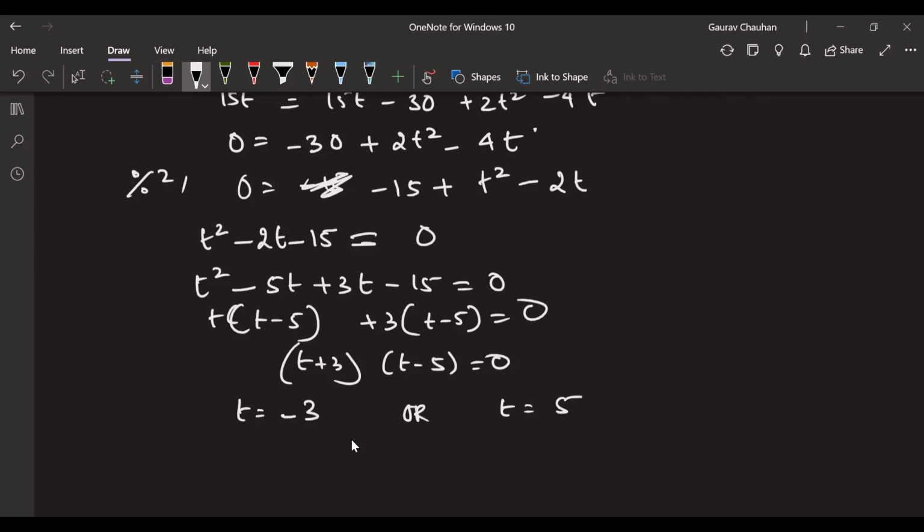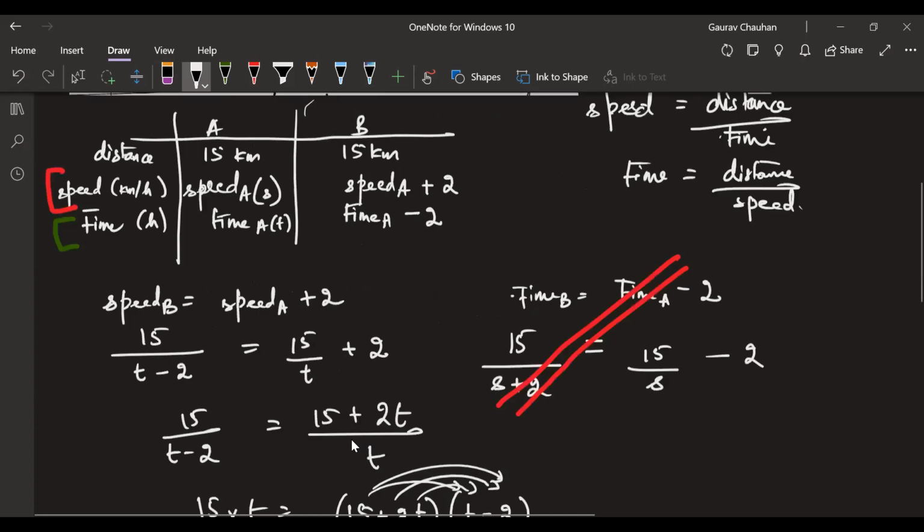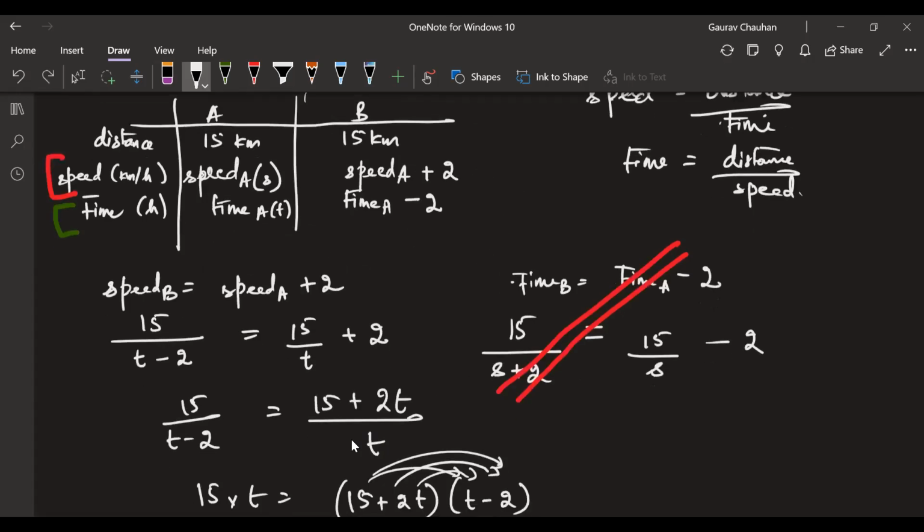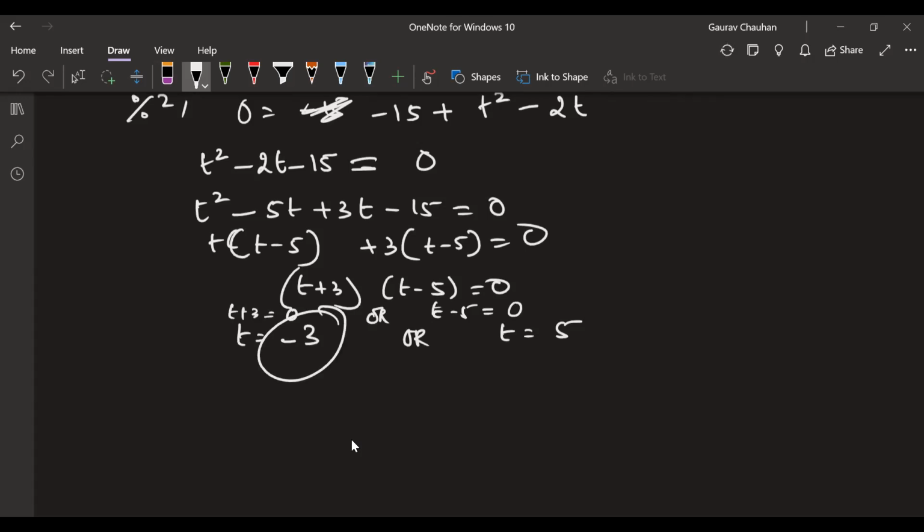Everyone okay? How I jumped directly here? Okay, you want me to write the previous step? T plus 3 is equal to 0 or t minus 5 is equal to 0. Okay. Now, you're getting 2 values. This is time of A, right? Time of A. T is time of A. You're getting 2 values for that. You're getting minus 3 or 5.